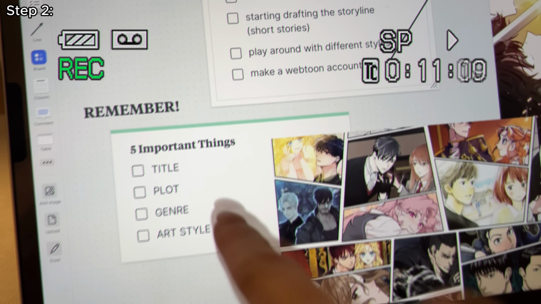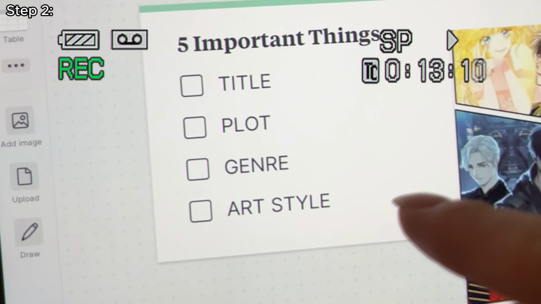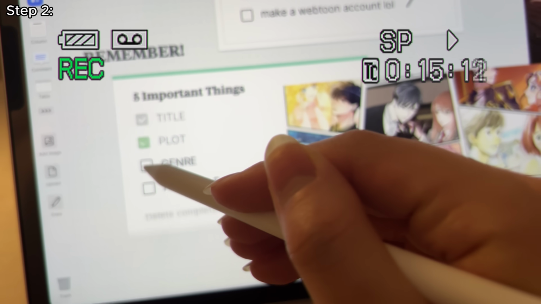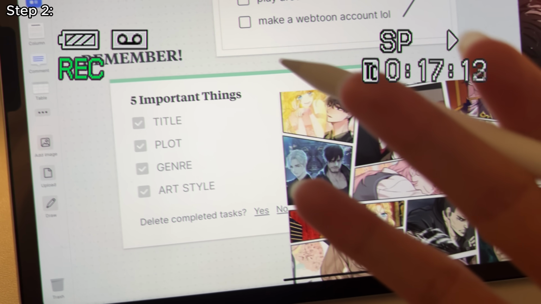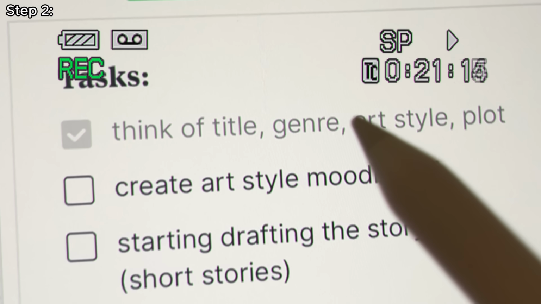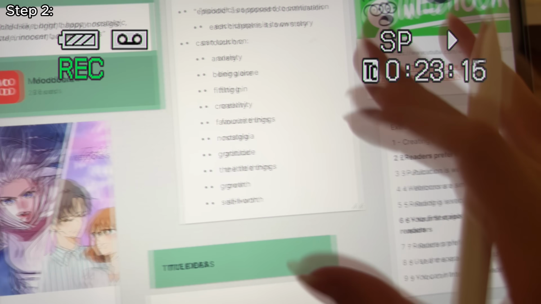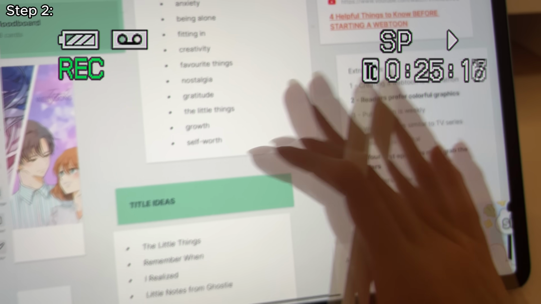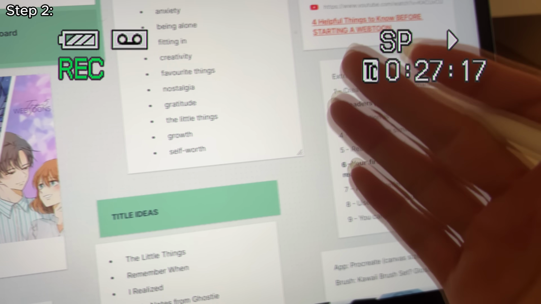Five important things to remember: title, plot, genre, art style. You know, actually, I should just check these off because we already did that. Look at that. Isn't that so satisfying? And then some of the tasks that I have to do, I think I can check that one off. So yeah, as someone who really needs to see things visually, this just really solidifies my goals and important things that I want to focus on for each project.